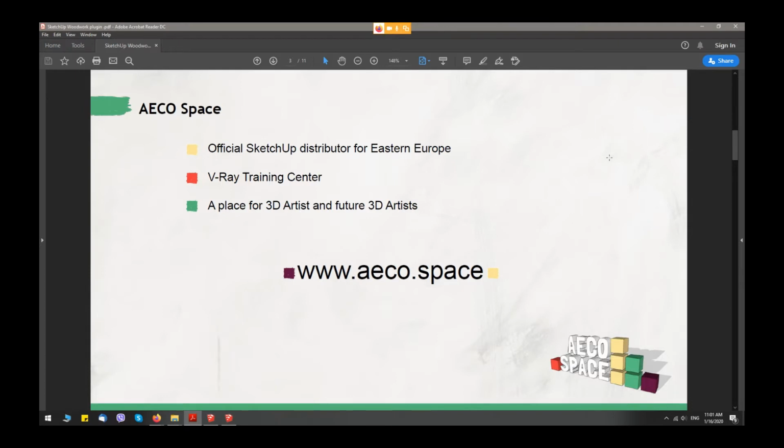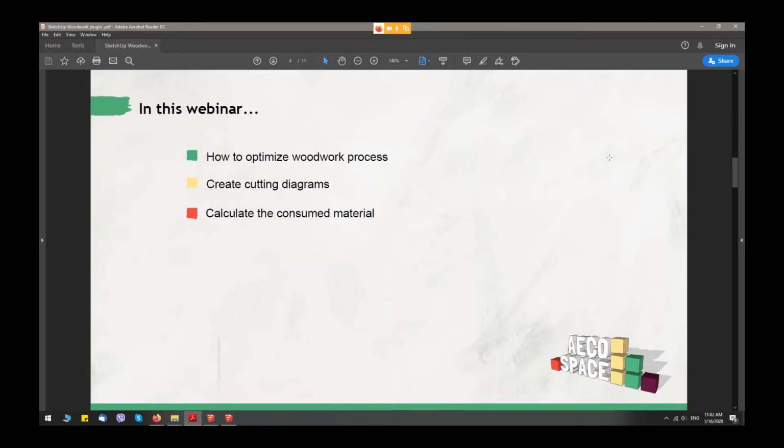In our new webinar, we're going to talk about how to optimize the woodworking process, how to create and take cutting diagrams, and how to calculate our material.